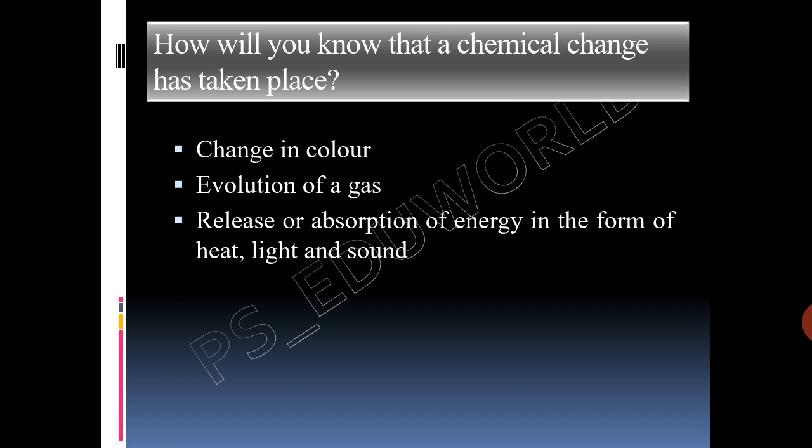So, if you are asked to write what are the characteristics of a chemical change, you will have to mention that the change is permanent and it cannot be reversed. One or more new substances are formed. Composition and properties of the original substance change. There is an exchange of energy during a chemical change. This means heat or light or both might be given out or consumed. A chemical change is generally called a chemical reaction. The original substance is called the reactant and the new substance formed is called the product.